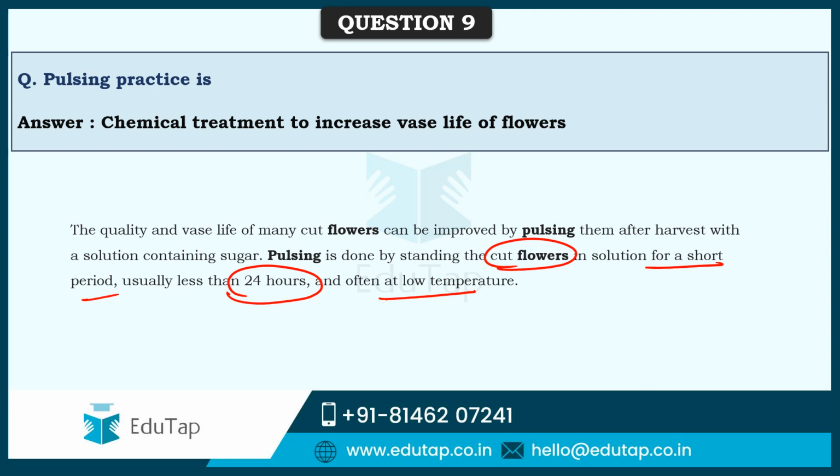And what is the solution? It is a solution that contains sugar. This particular process is called as pulsing. This is to increase the quality and vase life of many cut flowers. Immediately after harvest, if this is done, they will be fresh for long time.